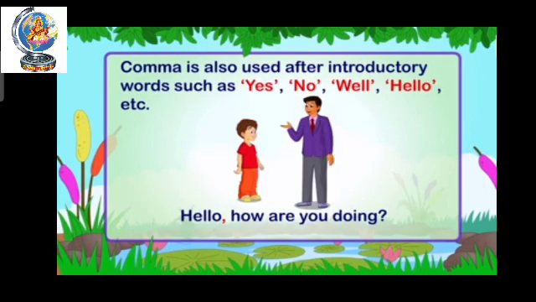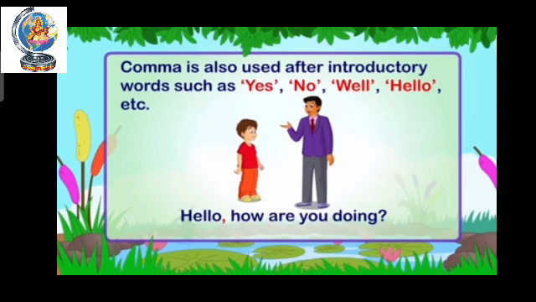Comma is also used after introductory words such as yes, no, well, hello. So after these introductory words also you can use comma. You can see here, if you are telling, yes, I will come. After yes you stop for a while. So at that time after yes you can put comma. Yes, comma. Then, no, I will not come. After no I stopped, right? So over there you can put comma.